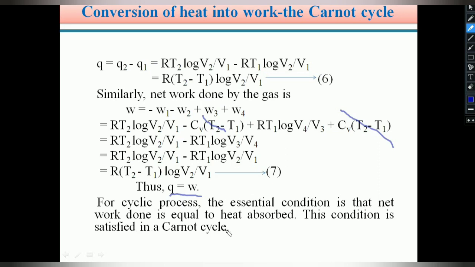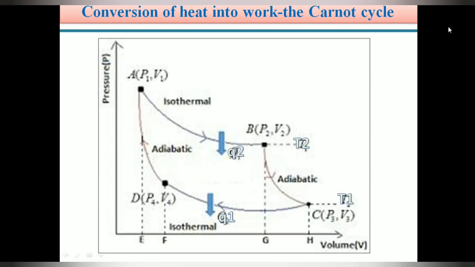This is satisfied with the help of the Carnot cycle because it is a cyclic process: we started from point A and finally reach point A. That's why it is a cyclic process. See students, from A to B is the first operation, from B to C the second operation, from C to D the third operation, from D to A the fourth operation. Finally we again reach point A. Therefore it is a cyclic process. In a cyclic process, the work done is equal to the heat of the system. This is the Carnot cycle.